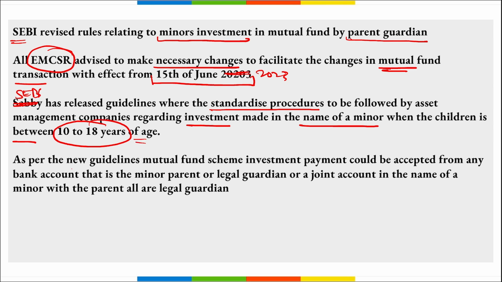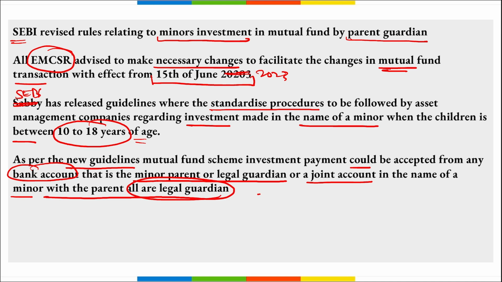As per the new guidelines, mutual fund scheme investment payment could be accepted from any bank account that is in the name of the minor, parent or legal guardian, or a joint account in the name of the minor with that of a parent or legal guardian.